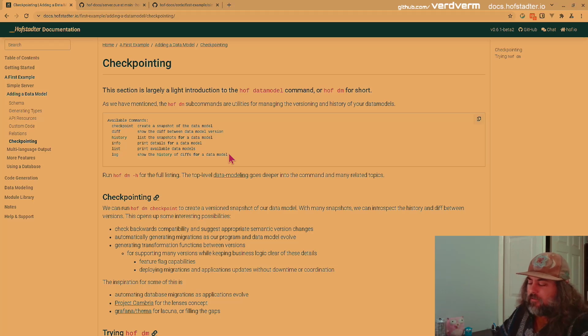Well, not necessarily Hoff itself. Hoff is going to keep track of the changes to your data model, and then generators can implement those changes, or that change set from one version to the next. And that's really, I think, the more powerful way to feed this information into the system. That same diff can be used for generating database migrations, but it can also deal with generating functions that convert from one to another.